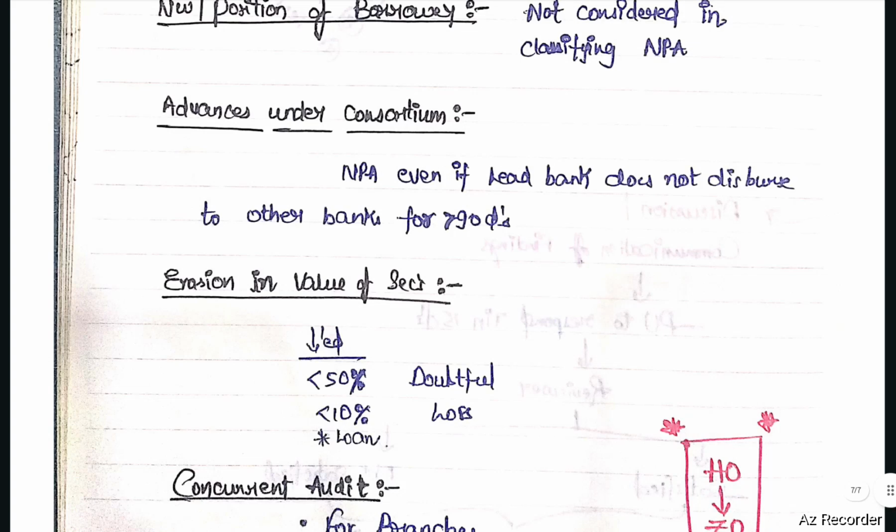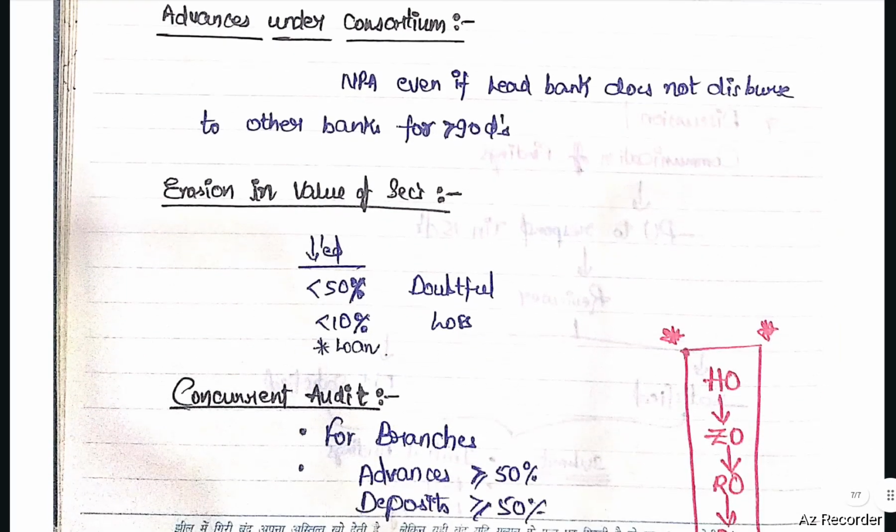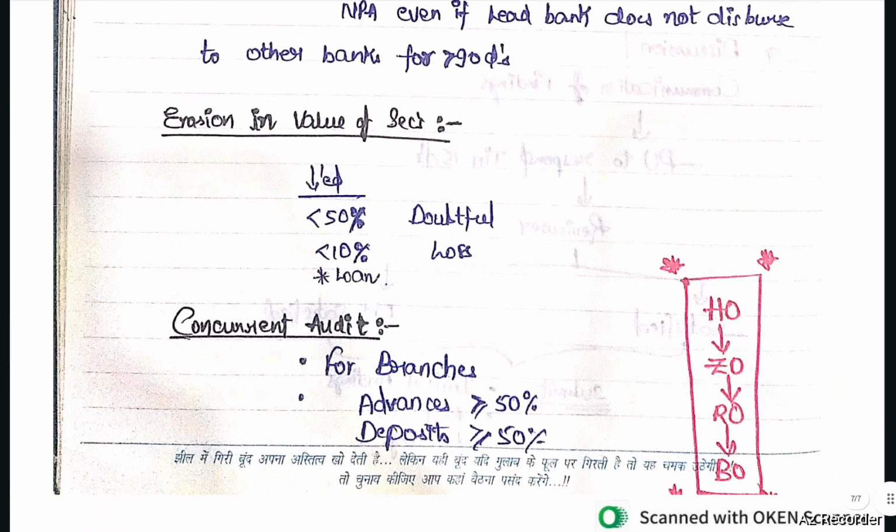Next, advances under consortium. In case of consortium cases, if the lead bank has not shared the share with other banks for more than 90 days, it will be considered as NPA. Erosion in value of securities: decrease in value of securities to less than 50% means doubtful, and less than 10% of the loan means loss.